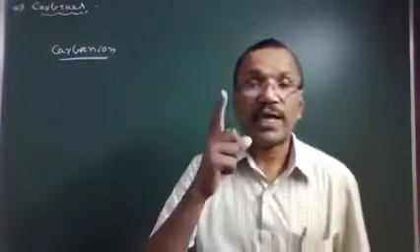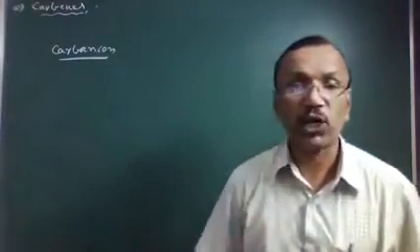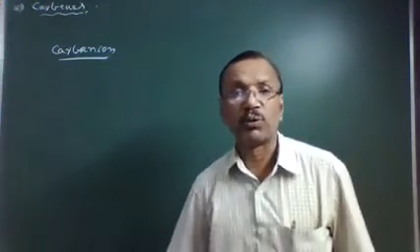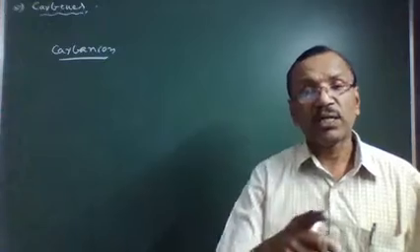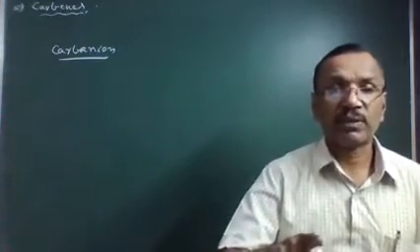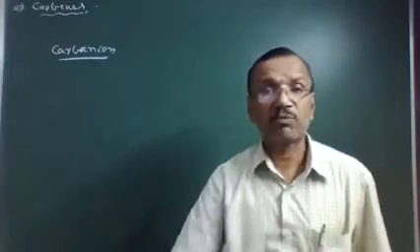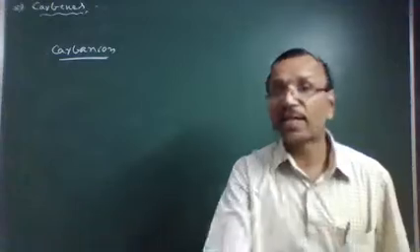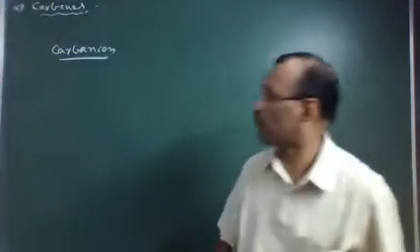Carbanion is a negatively charged hydrocarbon group, maybe alkyl or aryl or aralkyl, etc., in which the carbon atom of the hydrocarbon group carries negative charge. It is surrounded by 8 electrons. It is sp3 hybridized.